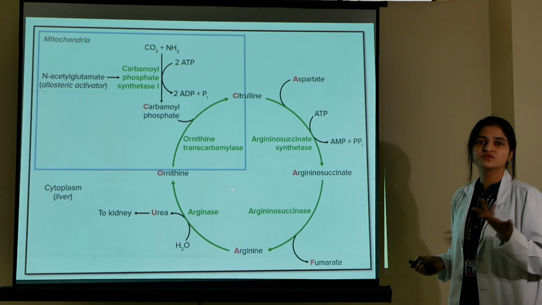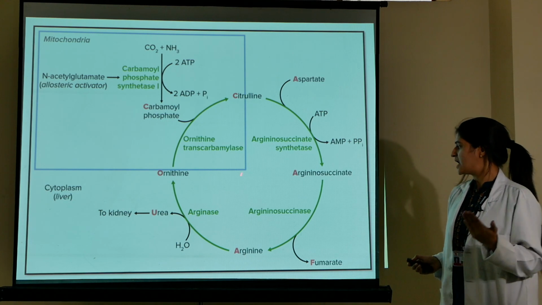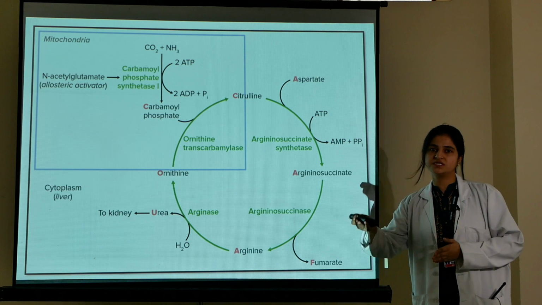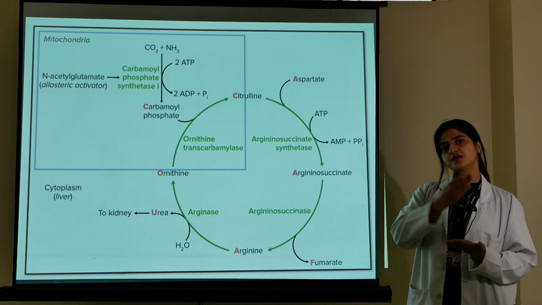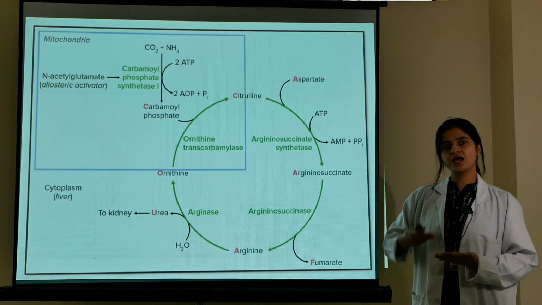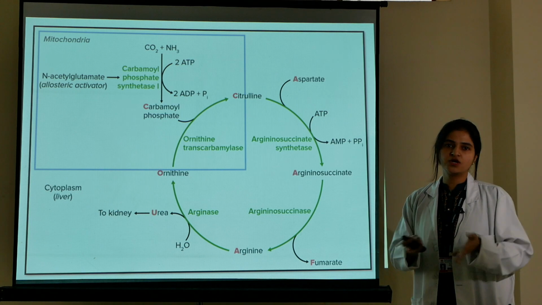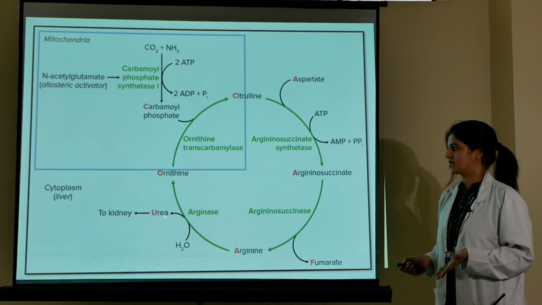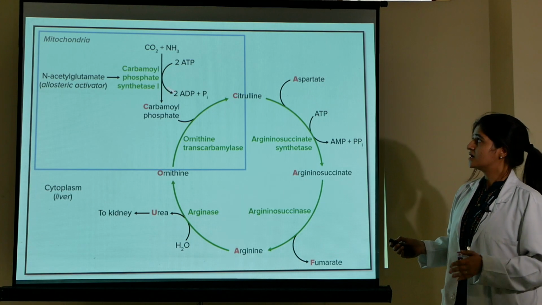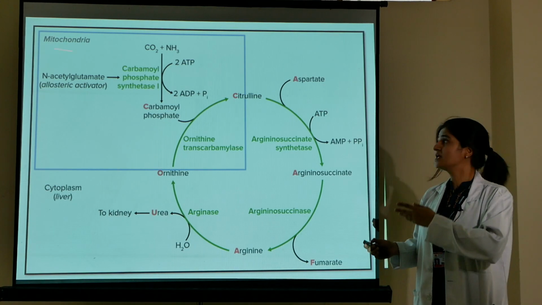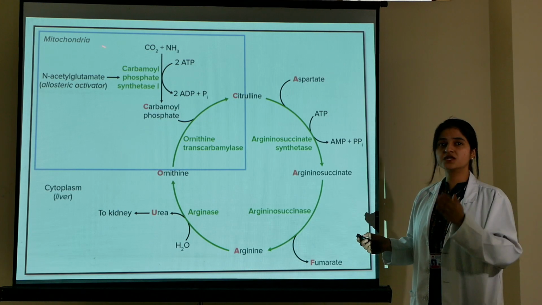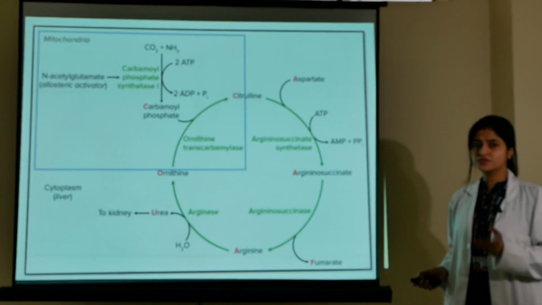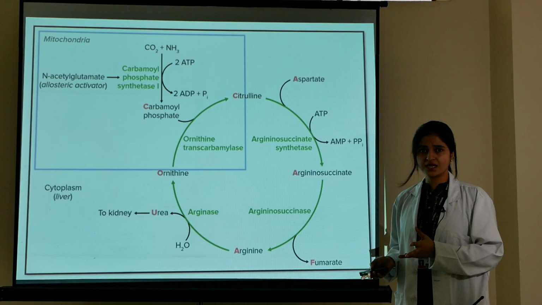The next is arginosuccinate is formed. After that, the arginosuccinase enzyme cleaves arginosuccinate into arginine and fumarate. Fumarate is removed from the urea cycle, and arginine again breaks down into urea as well as ornithine. So urea is formed in this cycle. So this is the cycle with the help of which we can convert the toxic ammonia into urea. So this is the urea cycle.